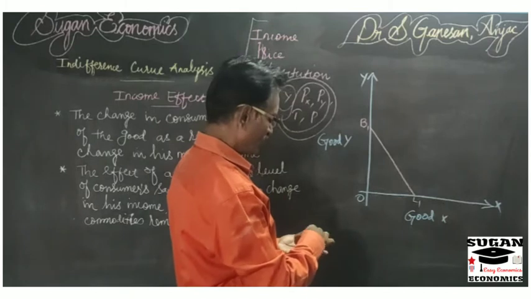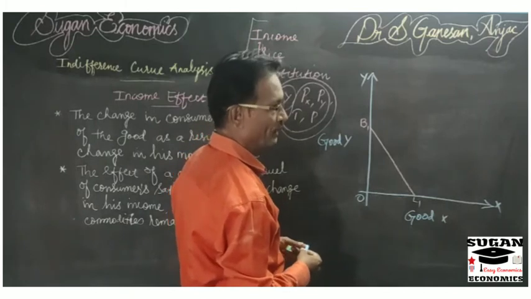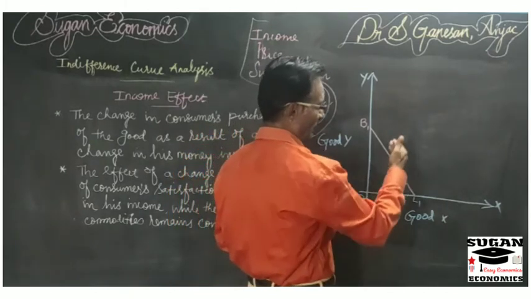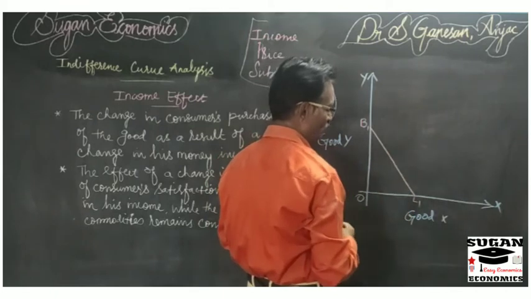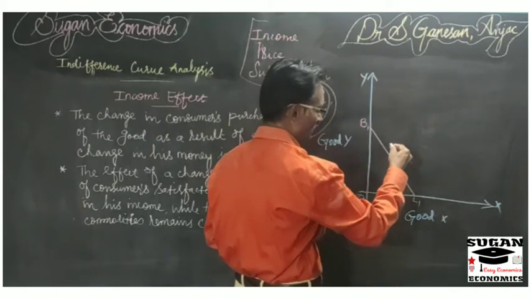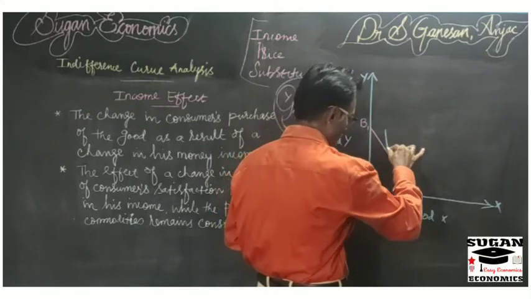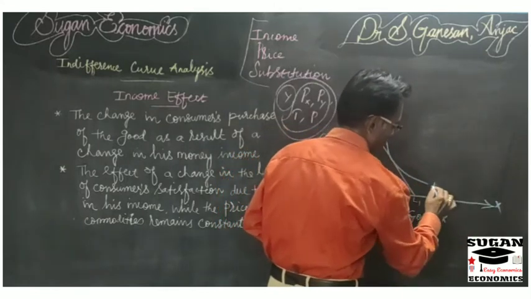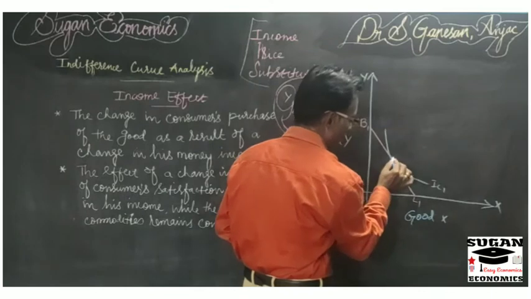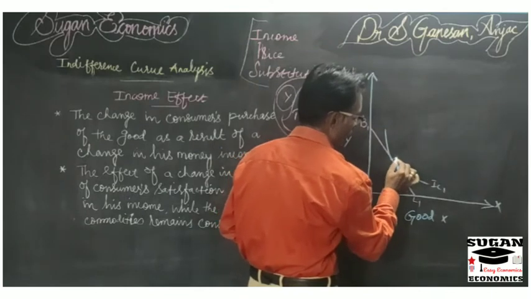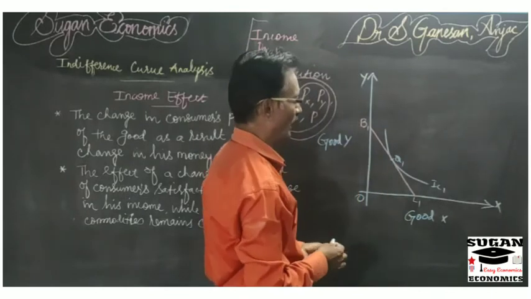For attaining consumer's equilibrium, we have to draw an indifference curve which should be tangent to the budget line. Now you draw an indifference curve IC1 which is tangent to the budget line at this point. Take it as point Q1.